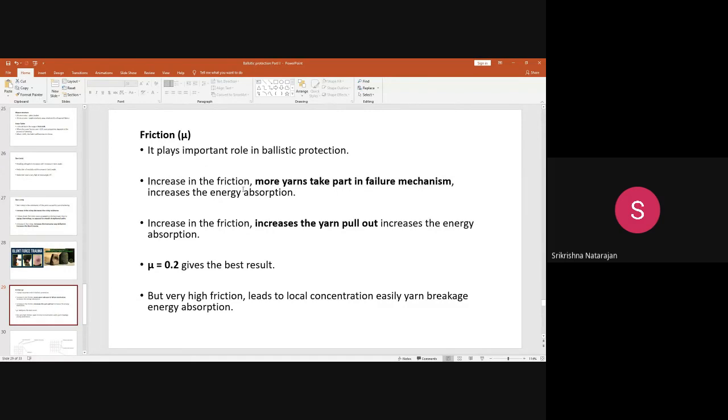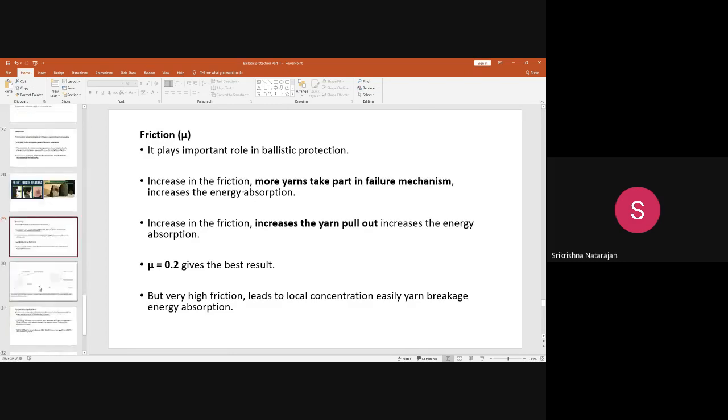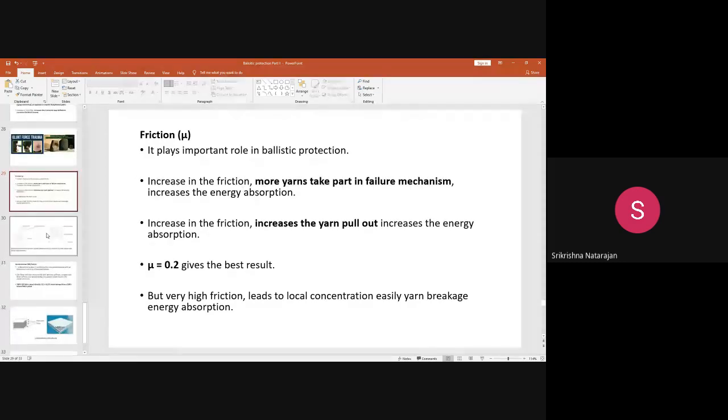But if the friction is too high, then what happens? It leads to higher concentration of impact, so that will lead to breakage of yarn. When the yarn gets broken because of the higher impact, immediately the energy absorption gets reduced, and it will create higher impact, and it will lead to blunt trauma and other damage also. So, for example, I will show you a small picture.